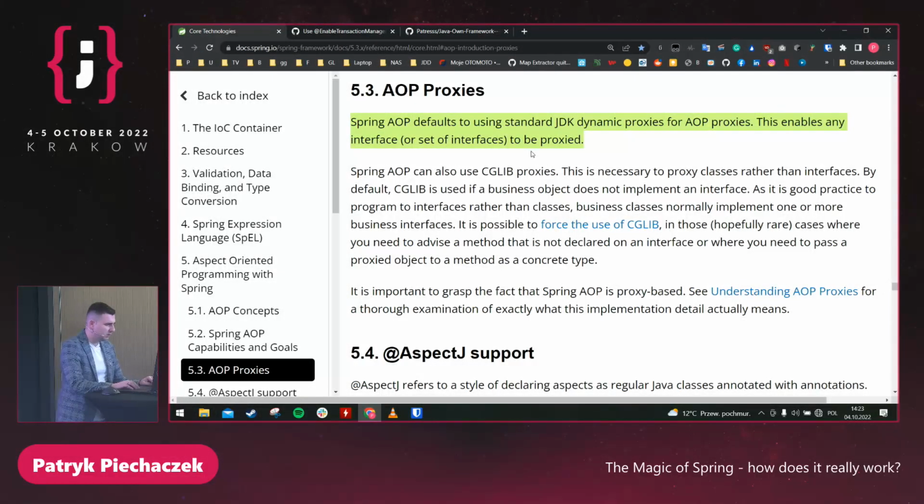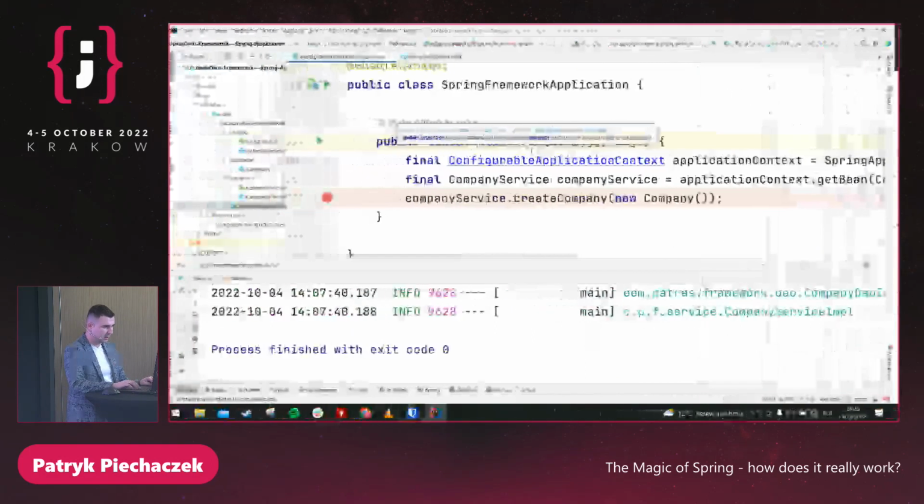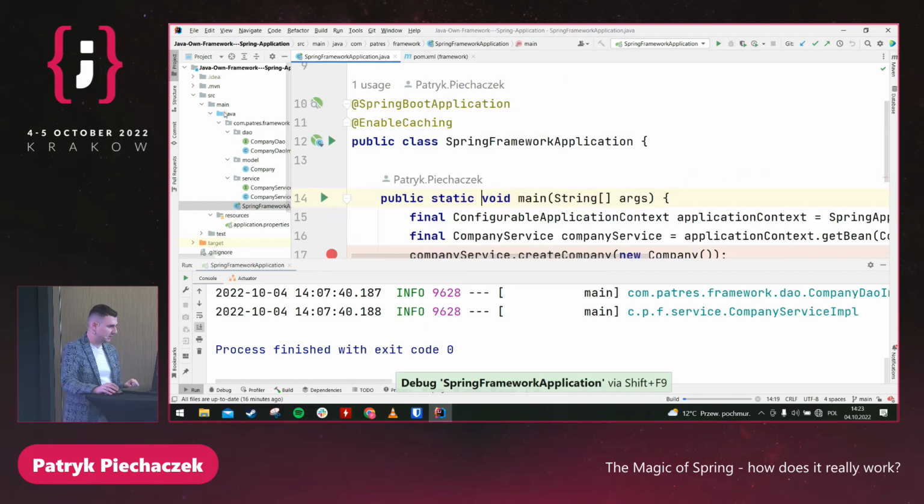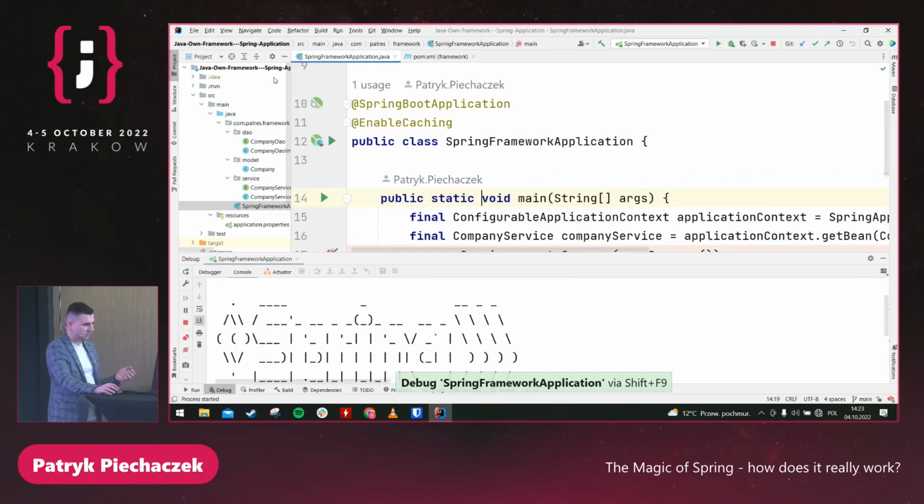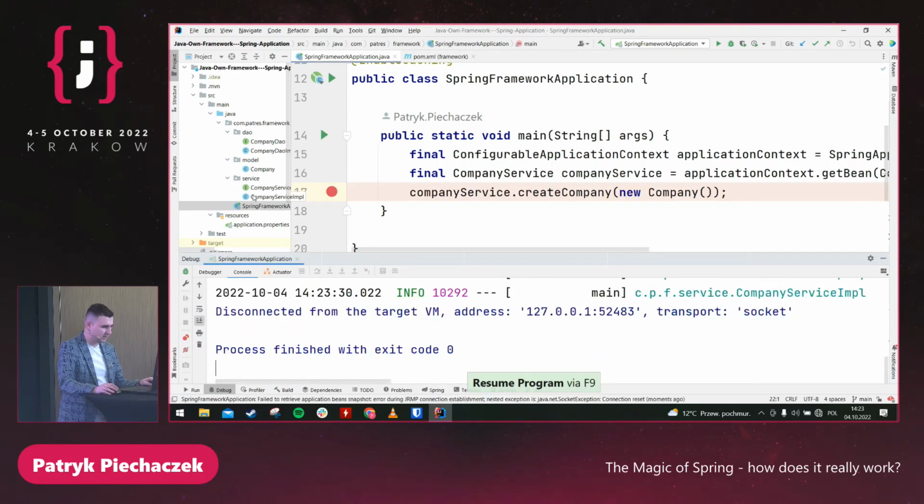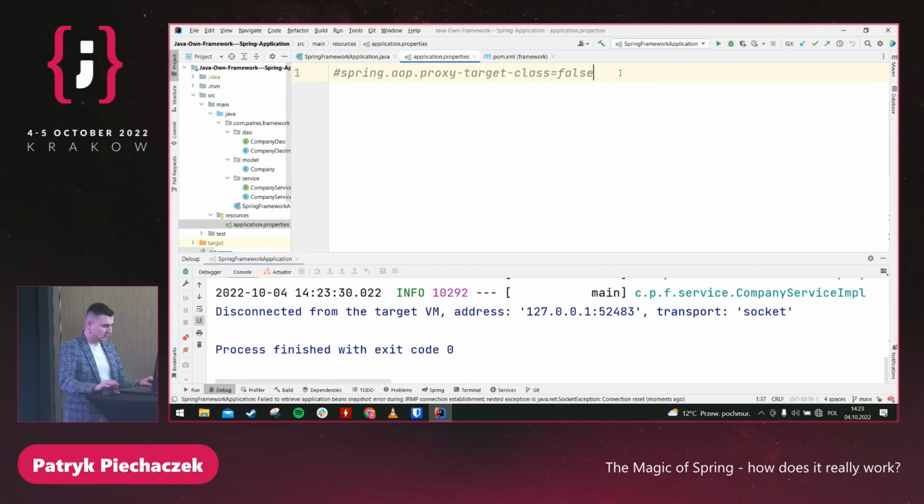Let me go to the documentation, and here it says Spring AOP defaults to using standard JDK Dynamic Proxy. Okay, so we know that Spring uses Dynamic Proxy by default. Let me check. Here I have the second application. It's almost a pure Spring application. And I'm not sure that you can see it, but there is something like CGLib. So something is wrong. We have an interface, so we should use the Dynamic Proxy. Everything is okay, but